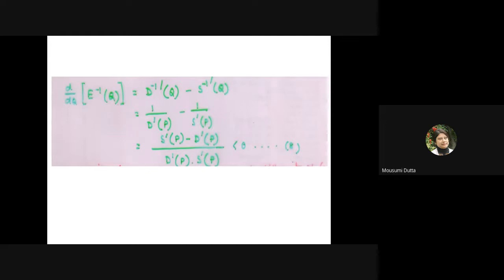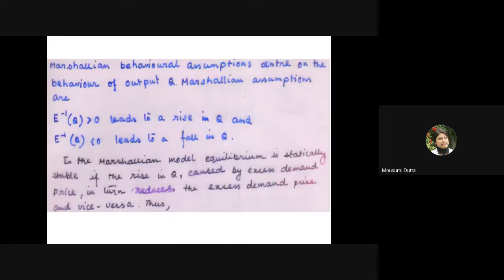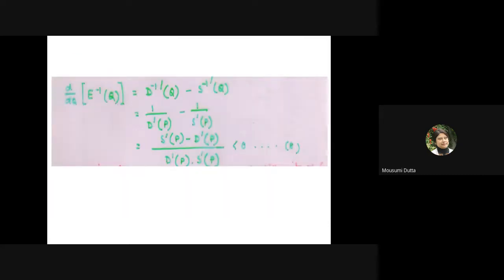Okay, so mathematically these terms and conditions, that is, equilibrium is statically stable if the rise in Q caused by excess demand price in turn reduces the excess demand price. This idea can be captured using calculus in the following way. I'm considering d/dQ of E inverse Q because here Q is the changing component.